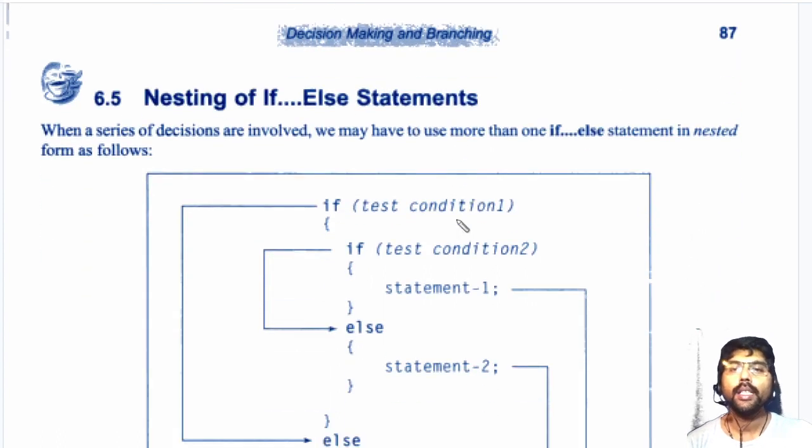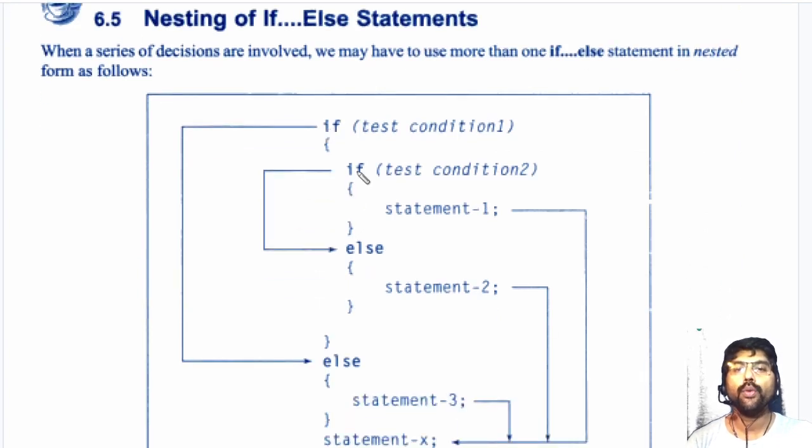Next, nesting of if else statements. Nesting means one inside another. If you create one if statement inside another if statement, it's called nesting. In nesting, the test condition will be checked at the outer if statement first. If it is true, then only the inner test will be checked. If the outer condition is false, the inner test will never be checked.